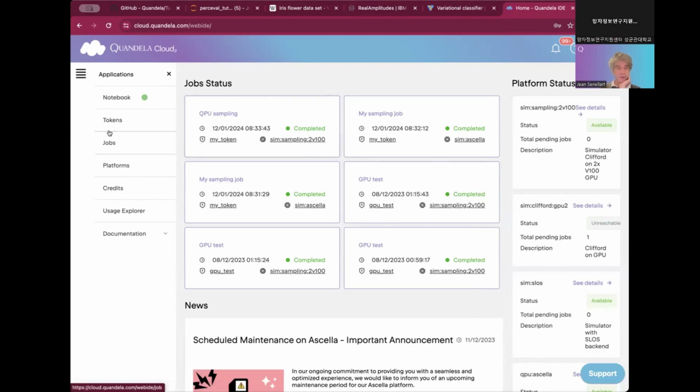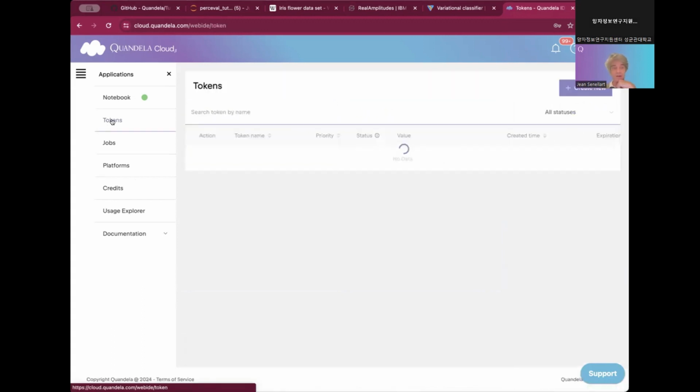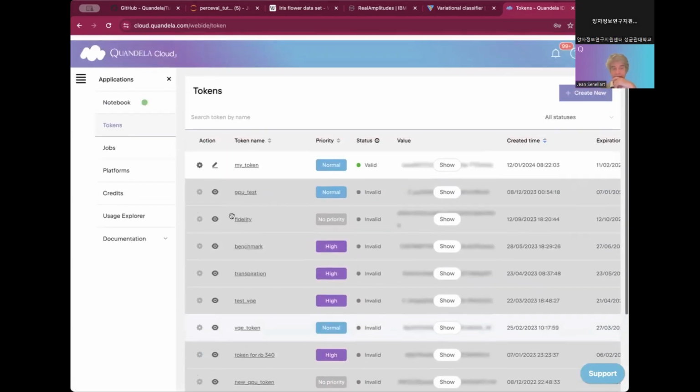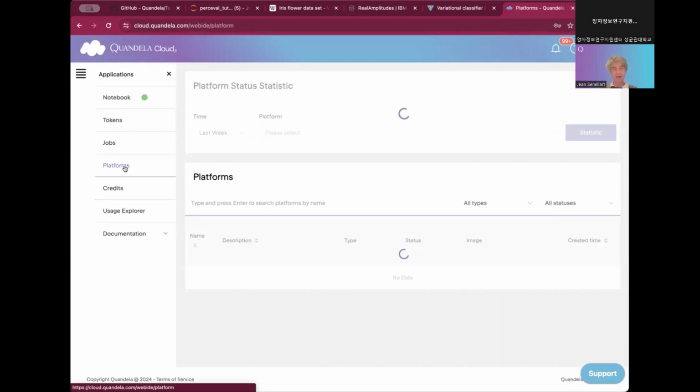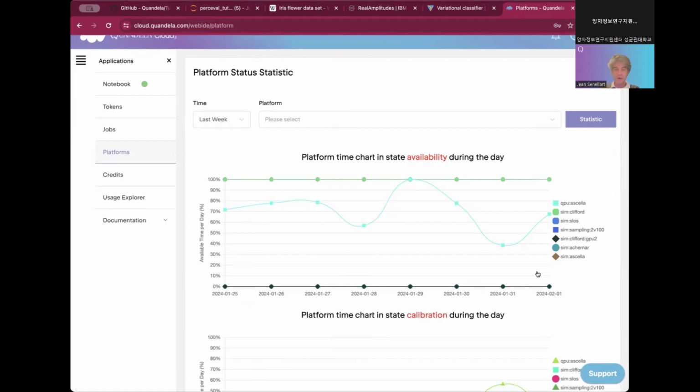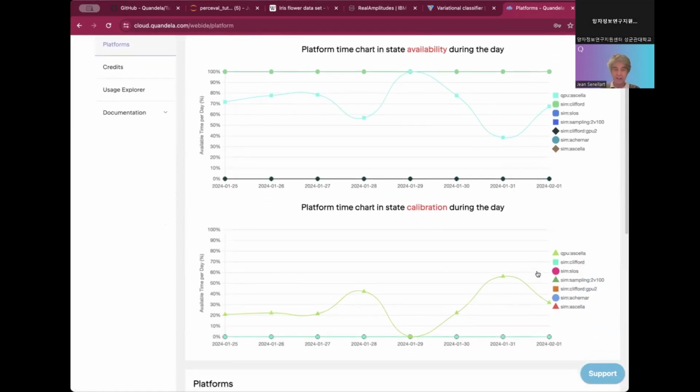Yeah. So on the Candela Cloud, you have different elements that you can see. You have jobs, which is what we'll be launching. Tokens, which is the way to access the platform that you have online. So here it's the token I have. The platforms are the backends, either the simulator or the QPU. You have again the availability chart that you can look at. That is kind of a commitment that we give. There is also some time that is used for calibration.